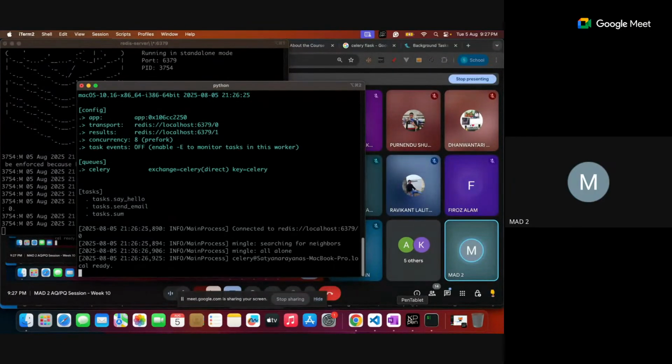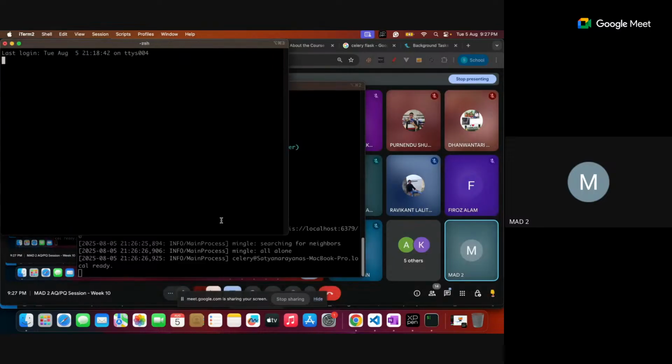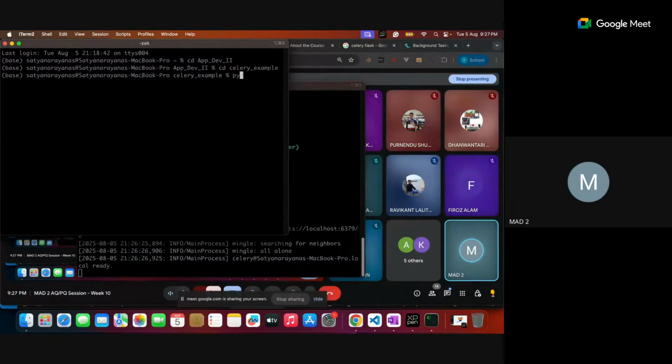Another terminal I am opening, which is for Python. So I'm going to my Python, maybe the same my app dev folder, where I have the celery examples. Yeah, it is that examples. In that, Python we went for it. Yeah, this Python is ready. Now what I do is I'm trying to access it.